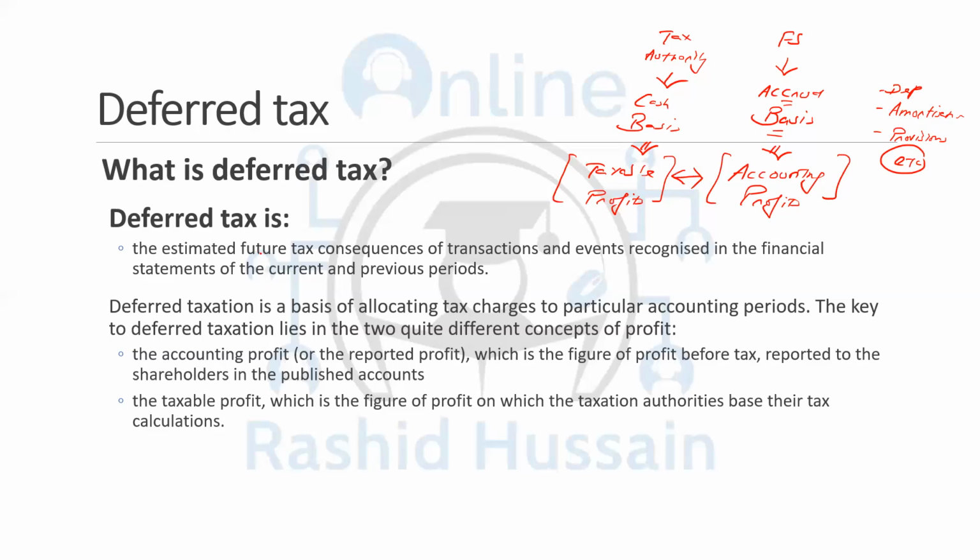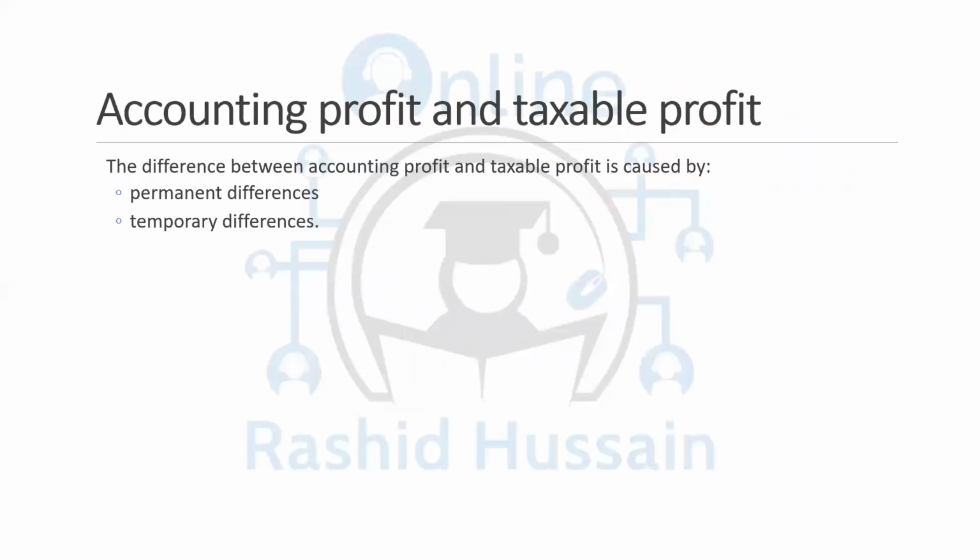So the deferred tax is the estimated future tax consequences of transactions and events recognized in the financial statements of the current and previous period. And these differences are due to the difference between the accounting profits and the taxable profits. When you have calculated the accounting profit, this is based on the accrual basis. Using the cash basis, you get the taxable profit. There will be a difference between these two, and these differences are classified into the permanent difference and the temporary difference.